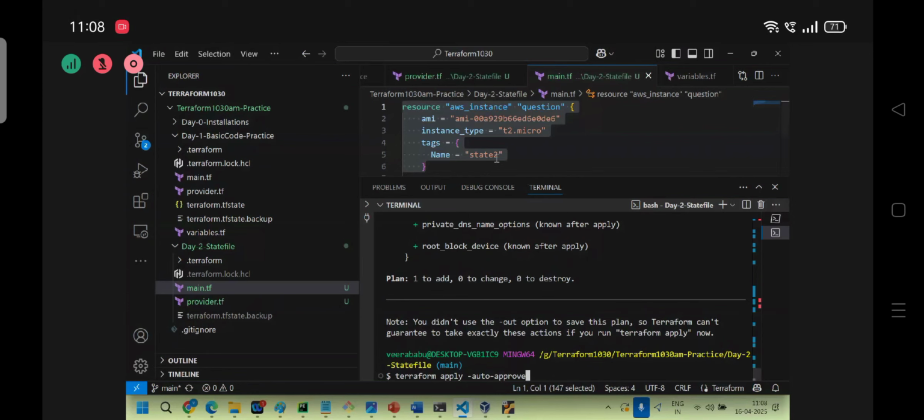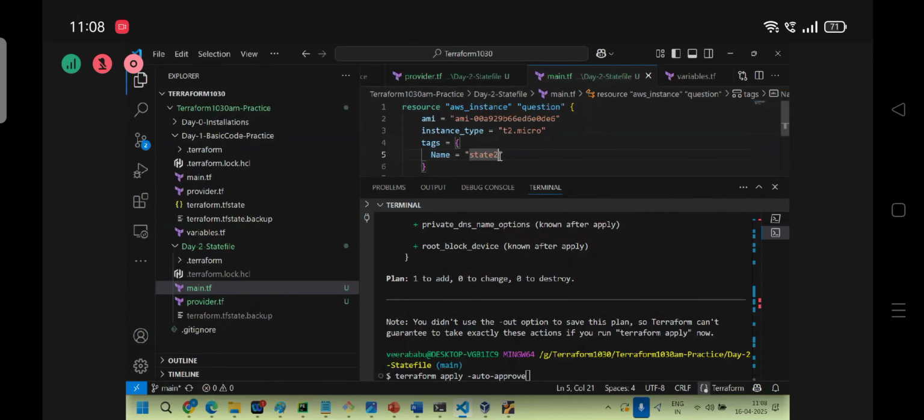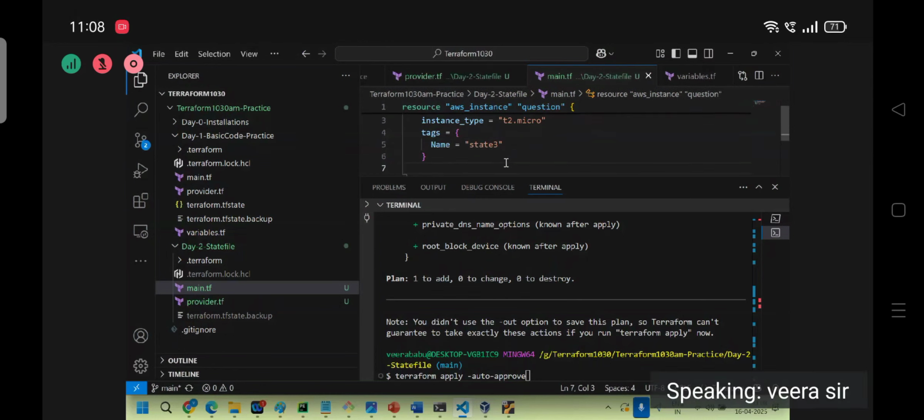So let me change the name, otherwise you may confuse state 2 and state 3. What cache? Cache is system related. This is Terraform. System related hits, cache will work. If you run flipkart.com, that is system related, not Flipkart, not VS Code related. What is the use of auto-approve? If you give auto-approve, there is no need to give approval every time.